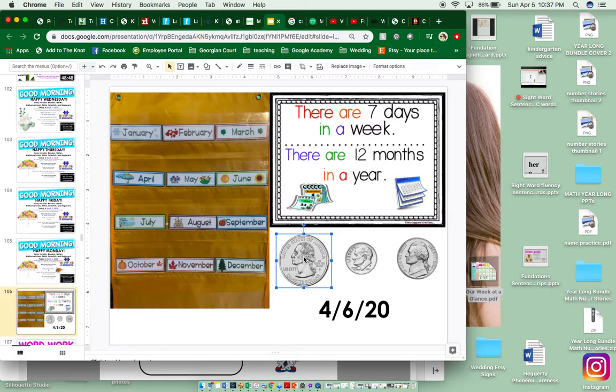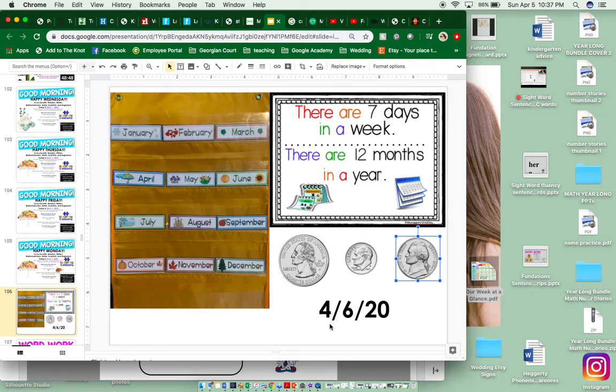Here's our quarter. Our quarter is worth how many cents? 25 cents. And we would need how many to make $1? 4. This is our dime, and a dime is worth 10 cents, and we would need 10 dimes to make $1. Here's our nickel. Our nickel is worth 5 cents, and we would need 20 nickels to make $1.